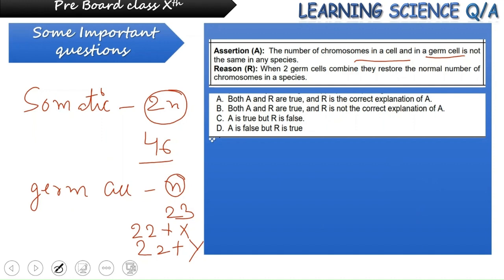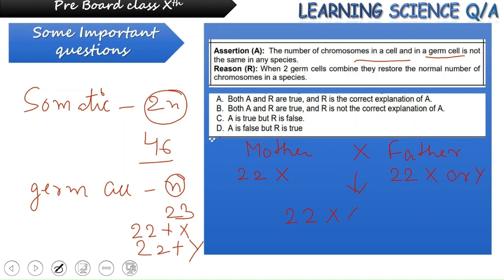Now, how exactly does this take place? If we have gametes from mother and father combining to form a normal diploid number: from the mother, we can have 22 chromosomes, which will be alike, and only X. Whereas from the father, the gametes formed will be of two kinds, 22 plus X, or 22 plus Y. So from the mother 22 and X, and from the father either 22 with X chromosome or 22 with Y chromosome can come and combine.